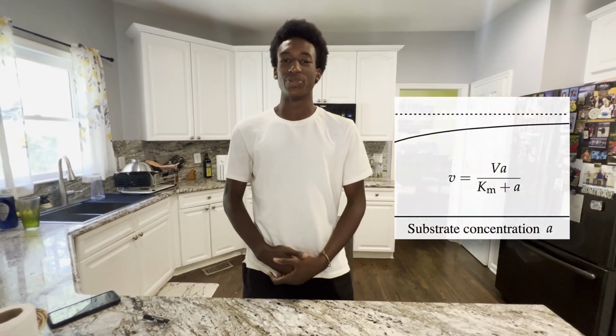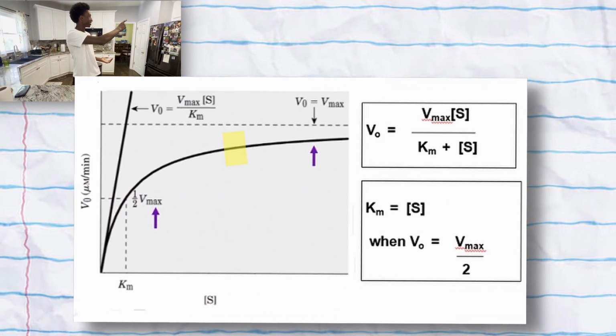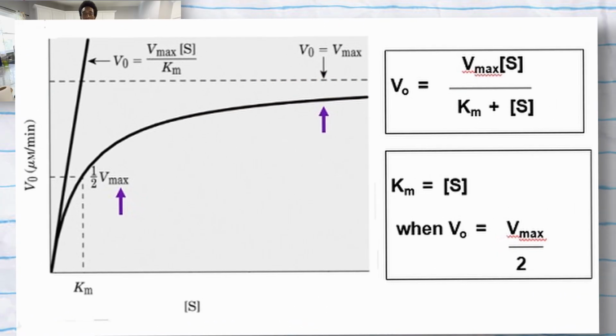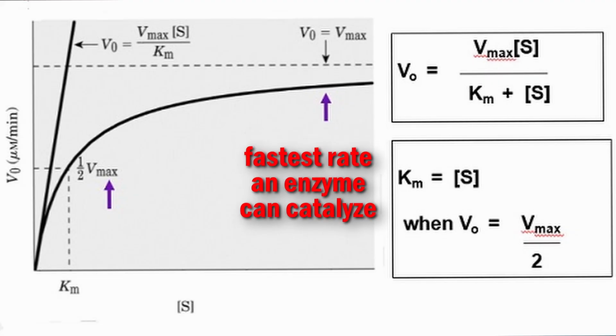Well, now let's add some variables. Is it making sense now? I guess not. So let's break things down a little bit further. Look at the end and how the line tapers off right before a certain value. That value is our Vmax. Our Vmax being the maximum rate an enzyme can catalyze a reaction.